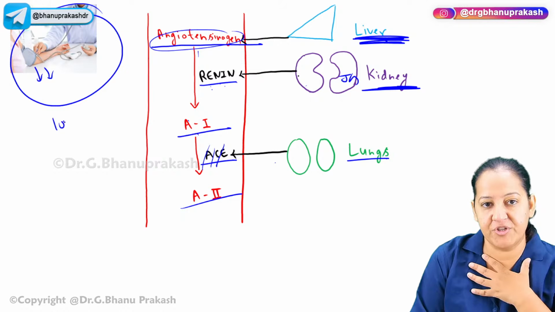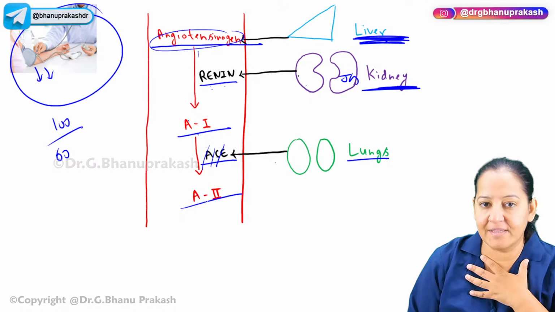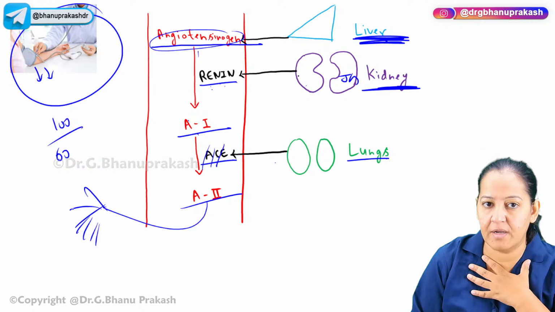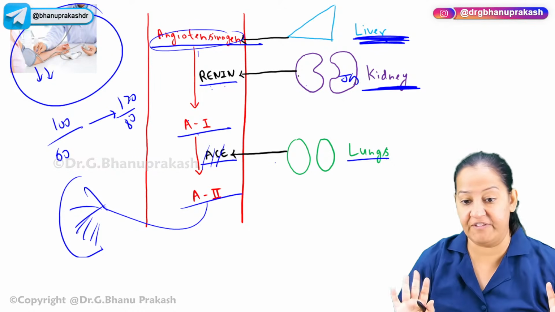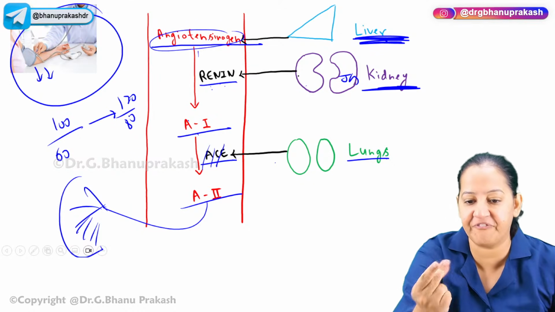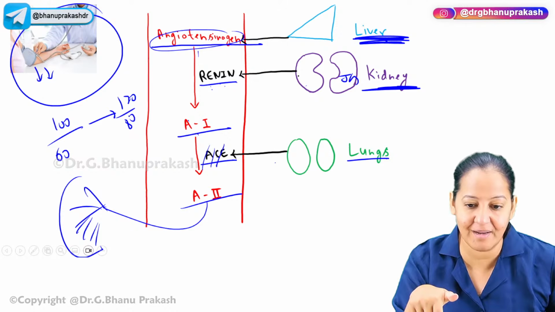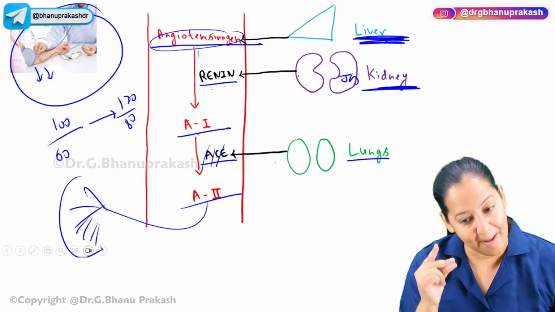Currently, suppose my blood pressure is 100 by 60. So again, this angiotensin 2 acts on the 6th organ, and because of which my blood pressure again rises to 120 by 80 and I will feel normal. And this all happens within a fraction of time. It takes more time to teach, but it doesn't take time to happen. It happens in a fraction of time.